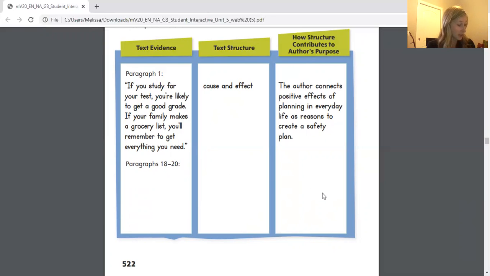The author wants to explain what items are in a safety kit, and they want you to know which items are more important than the other items. So it helps the author show you what's most important.